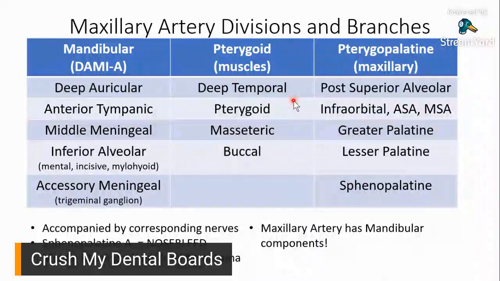So, pterygoid portion of your maxillary artery supplies soft tissues. That's your muscles of mastication. So, pag tinanong kayo, anong blood supply ng pterygoid muscle? So, just recall, pterygoid muscle, it's a muscle of mastication. So, it's on the pterygoid part of your maxillary artery.